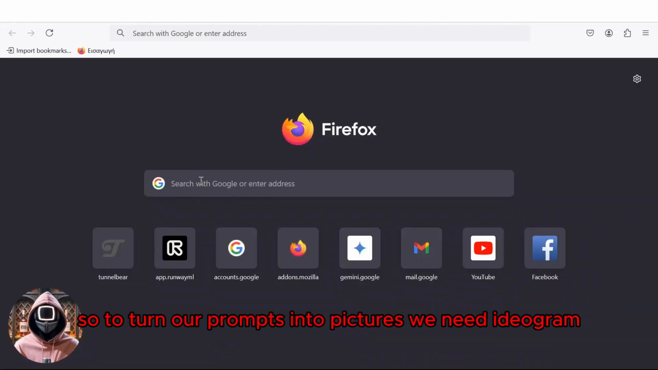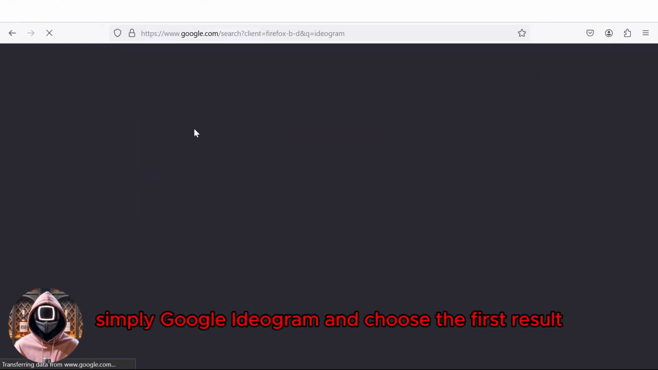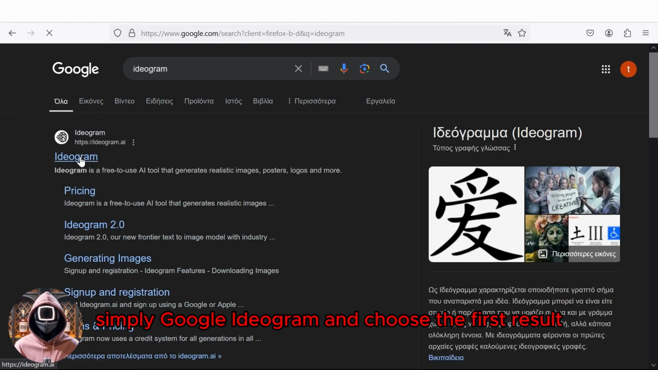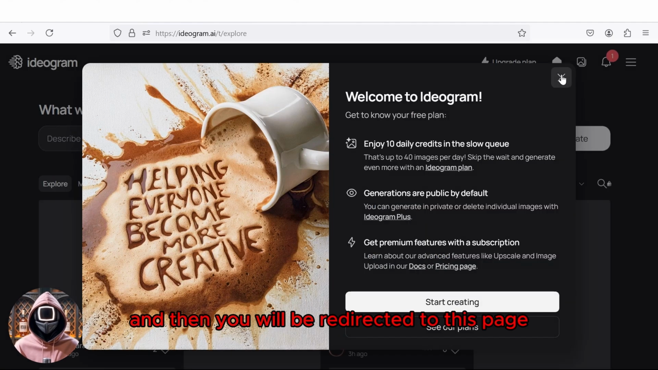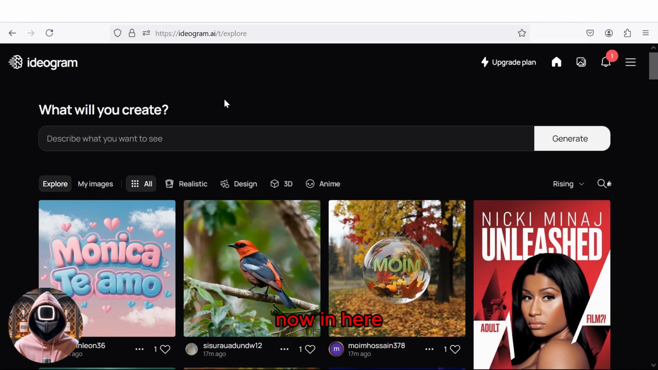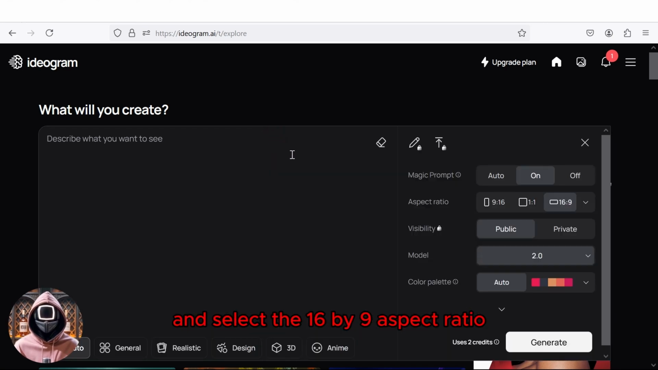Alright, so to turn our prompts into pictures, we need ideogram. To use it, simply Google ideogram and choose the first result. Sign up for free with an email, choose a nickname, and then you will be redirected to this page. Now in here, what I need you to do is click inside this box and select the 16:9 aspect ratio, which is the dimension for YouTube videos. From the filters below in the prompt box, since we are creating an anime horror story, please choose the anime filter by clicking on it.